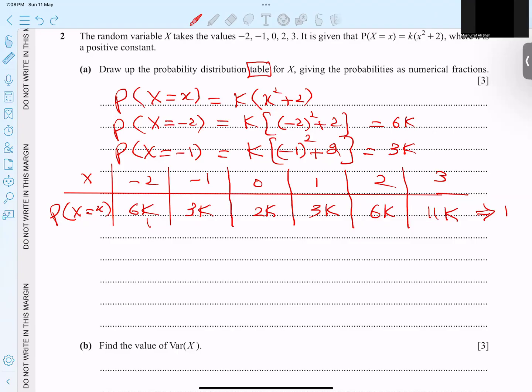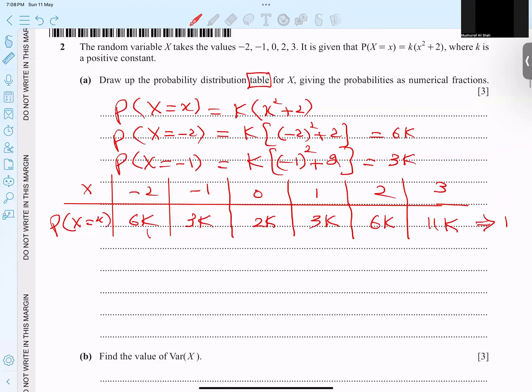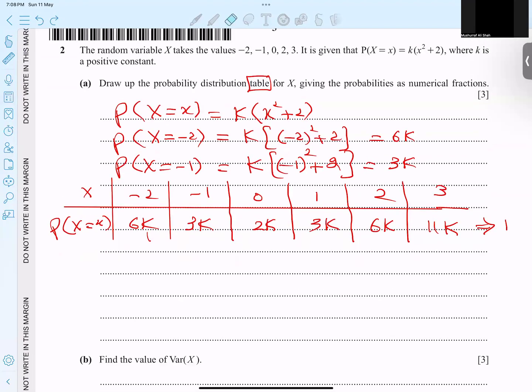Wait a minute, let me check again whether the numbers are correct or not. 6k, 3k, 2k, 6k, and I think the values, 1 is not there. This one is not there. This one is not there. So it means this one is not there, so I can erase that and make the next values here.